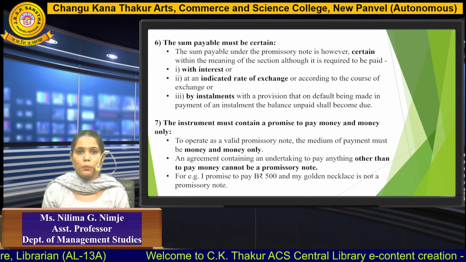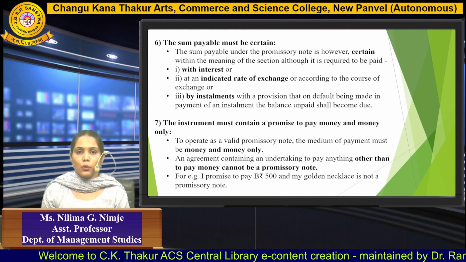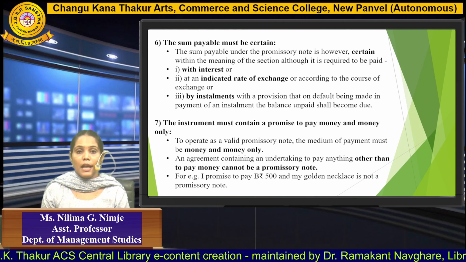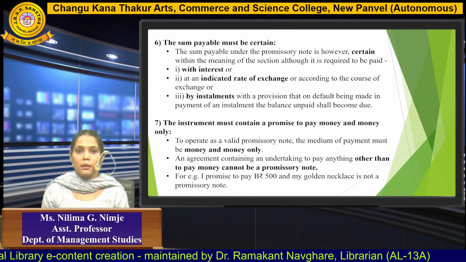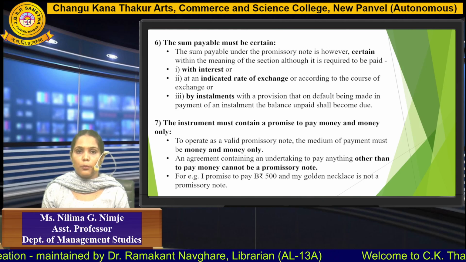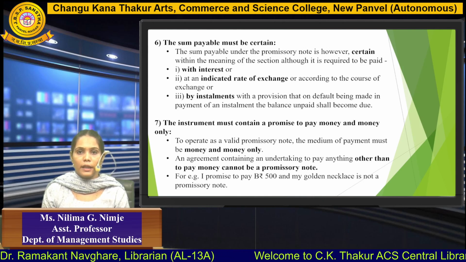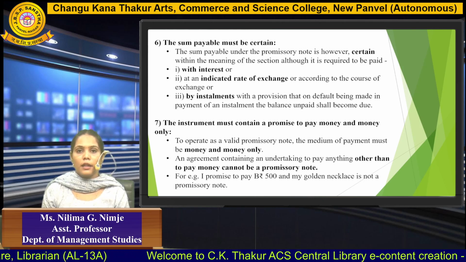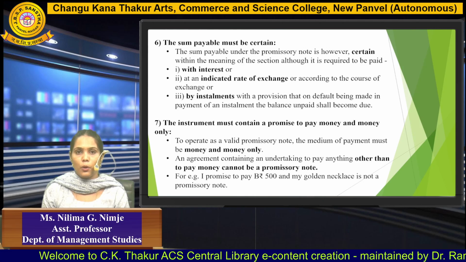Next, the instrument must contain a promise to pay money and money only. The promissory note is only valid if the mode of payment is money and money only. If money is not mentioned, or if anything other than money is mentioned, then it is not considered a promissory note. So for example, "I promise to pay B rupees 500 and my gold necklace" is not a promissory note, because a promissory note should contain only money, and here it was stating a gold necklace, so it is not a promissory note.